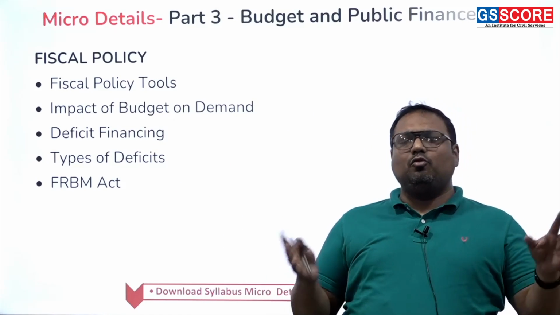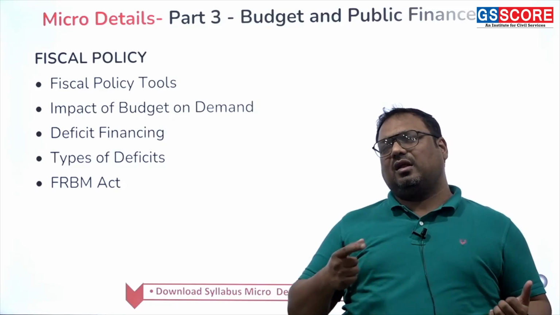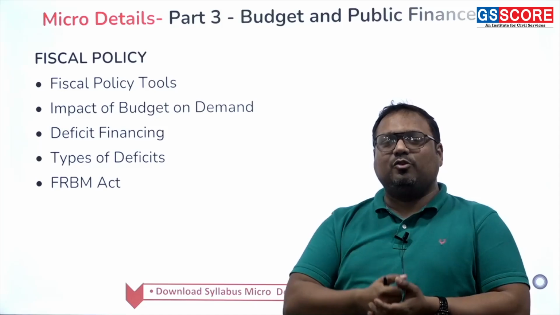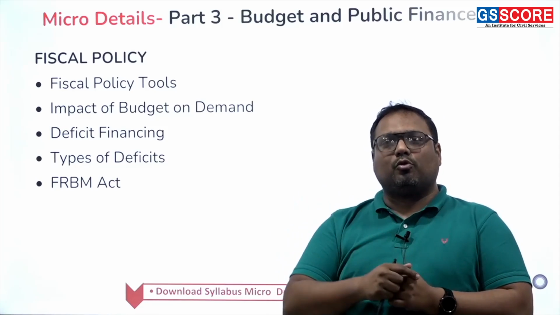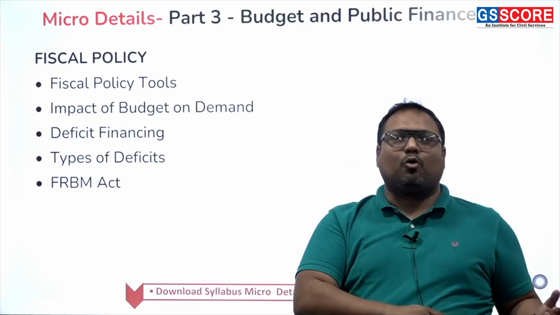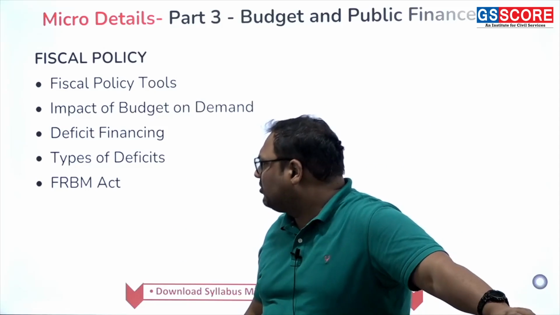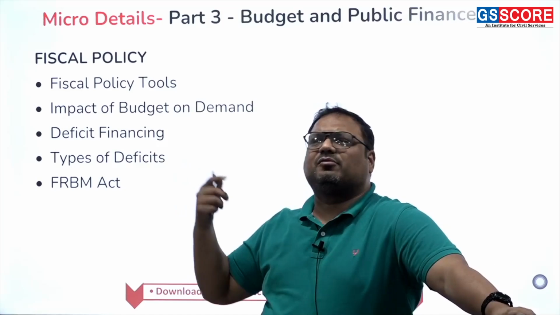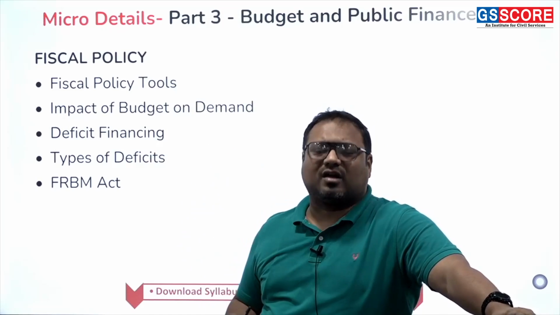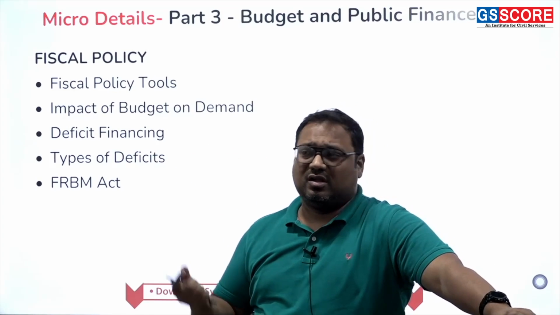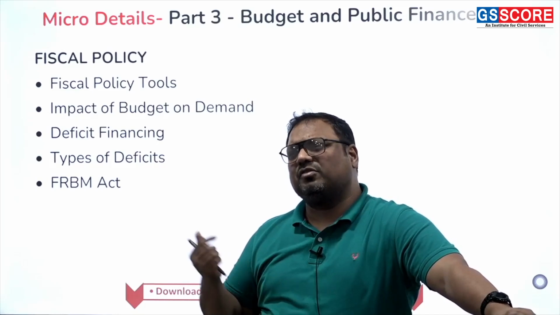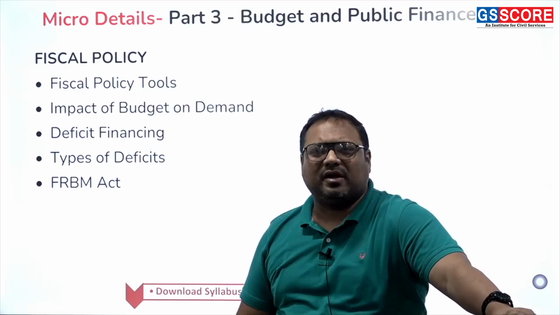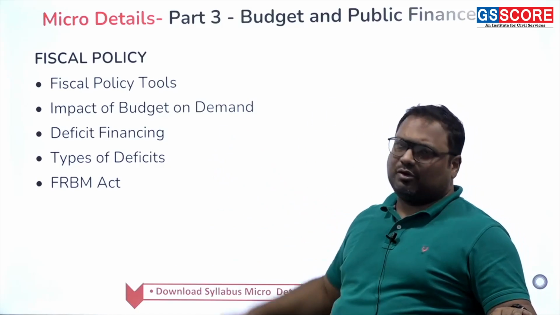Now, if you know you are not making enough money, then how do you manage your budget? You are borrowing money, fine, but how much can you borrow? How much you should borrow? Where you need to spend the borrowed money? All of that you need to study in the deficit financing. Then the types of deficit. There are different types of budget deficit. Deficit of the current account, which is the revenue deficit. Deficit of the capital account, okay, which we do not generally study separately. We study fiscal deficit, we study primary deficit. So all those types of deficit you need to study.